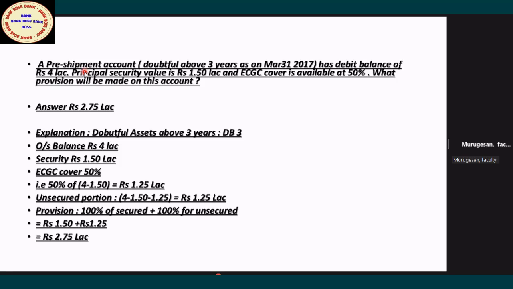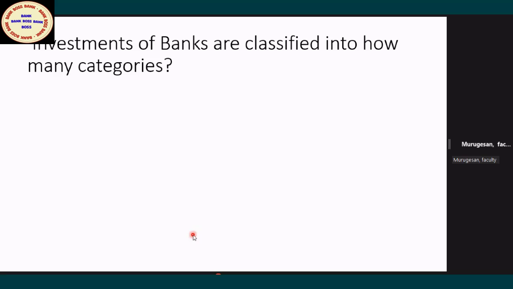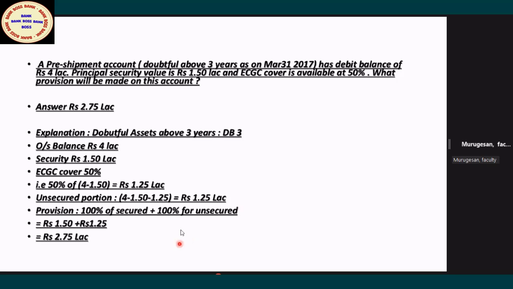Now, whether it is clear or not. Okay, MSME, this is one by one. This is a sure question they will ask. Now I will go to the next one. Don't worry. Sir, unsecured portion? Unsecured portion 100%, madam. Unsecured means 2.5 minus 1.25. No, ECGC also you have to take into account, madam.